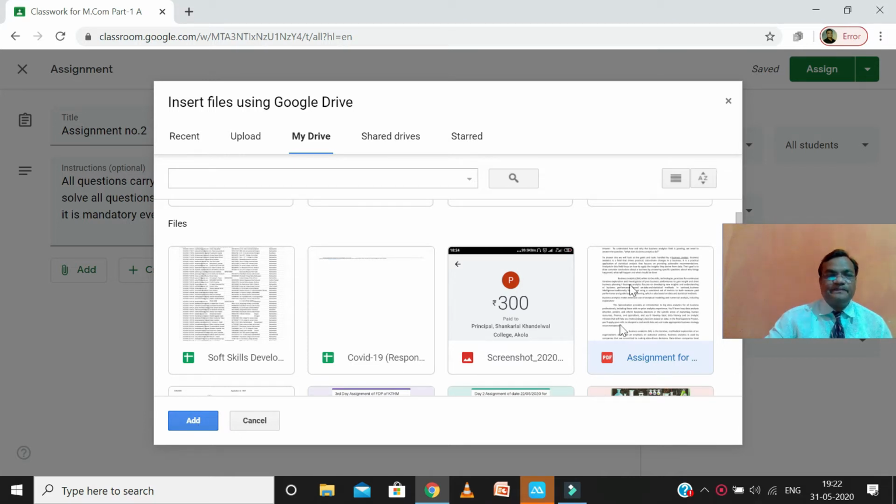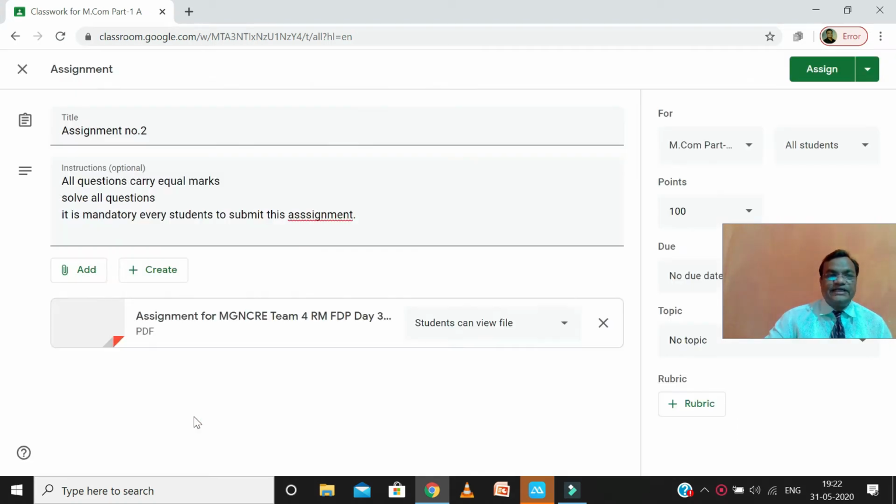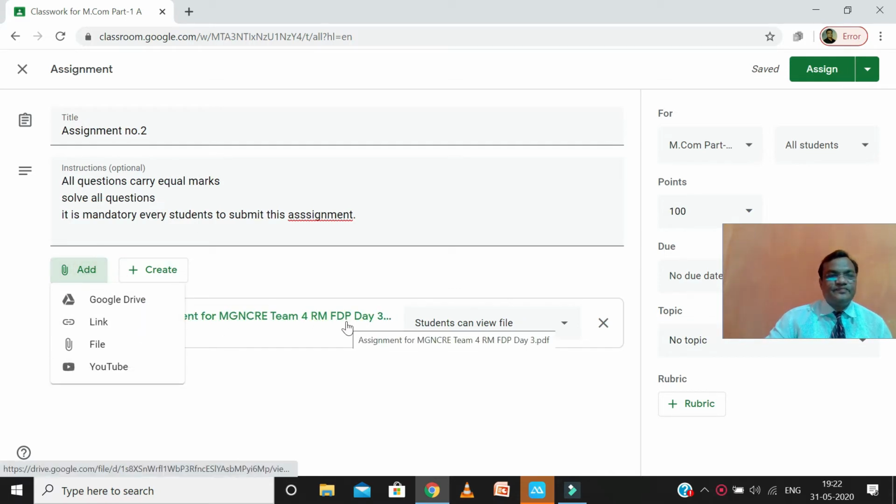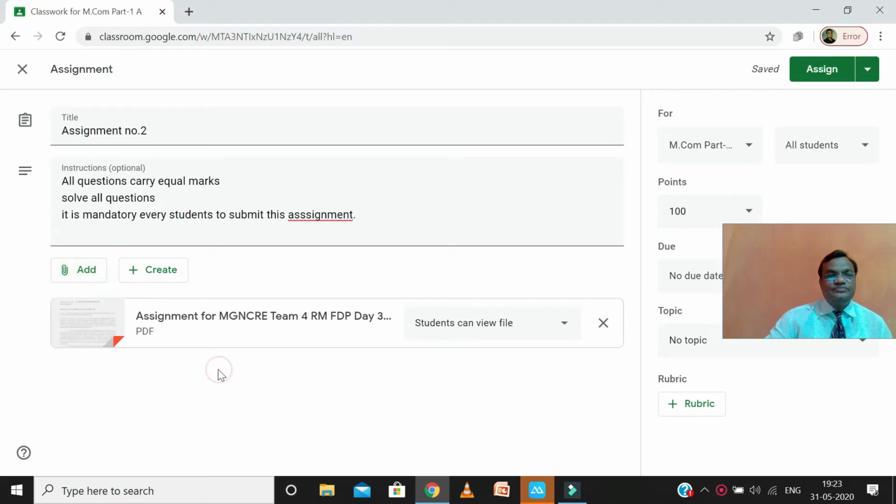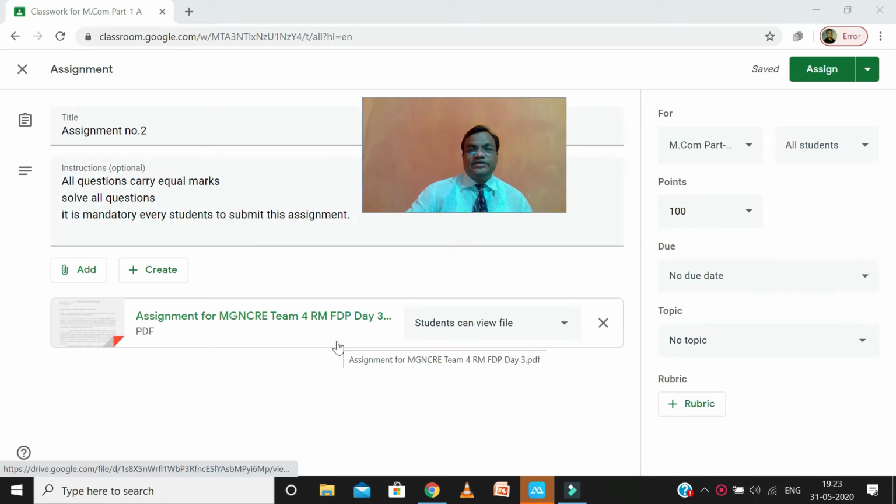I select this assignment and you can see here there is an add option. So add here. So you can see this assignment will appear to the students. Again, we can see here add. So we can give here link, file, YouTube, any kind of source. Okay, so this assignment has been given.